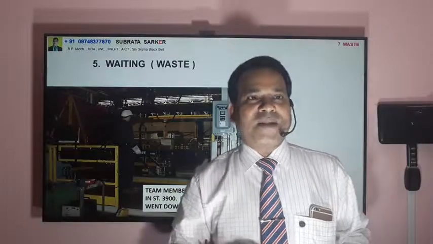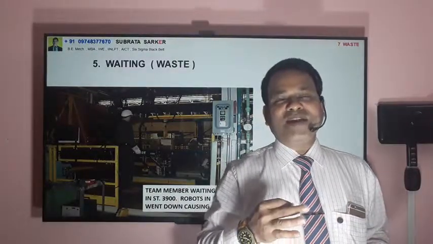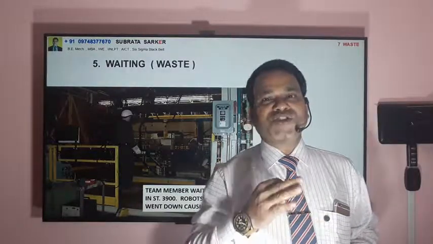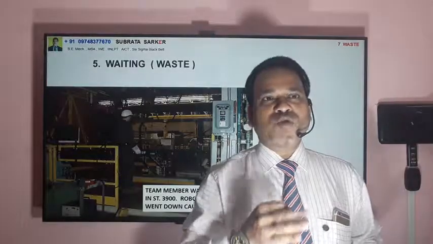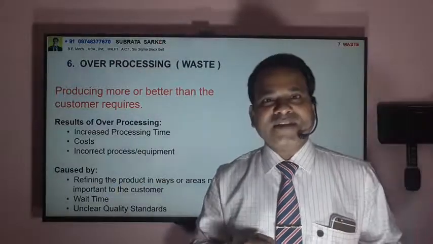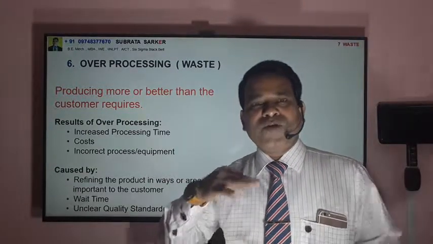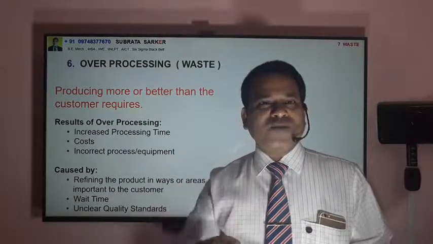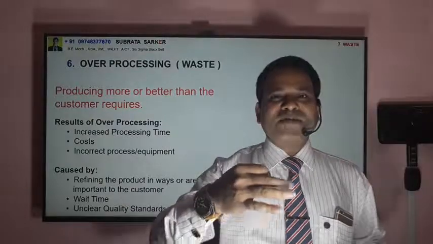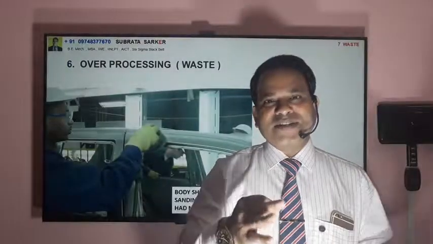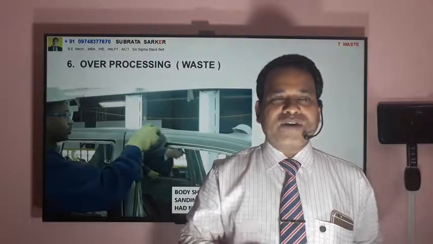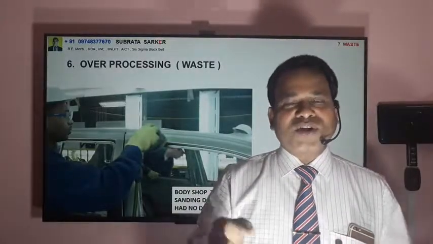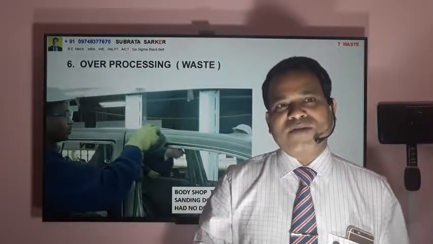So this over processing needs to be identified, and things need to be defined properly, what is needed, what is not needed. And for that, the quality assurance department has a major role in eliminating over processing wastage. Sometimes it mostly happens in preparation for painting. So people are doing a lot of buffing, finishing, grinding, which are not needed by the customer. So this is an over processing example. This needs to be under your radar, for those who are into shop floor production, or responsible for manufacturing.